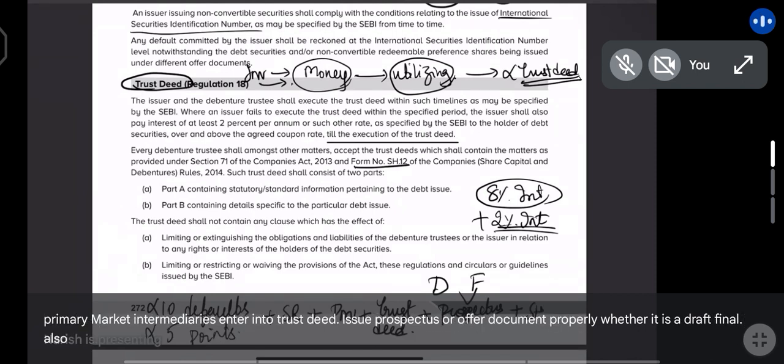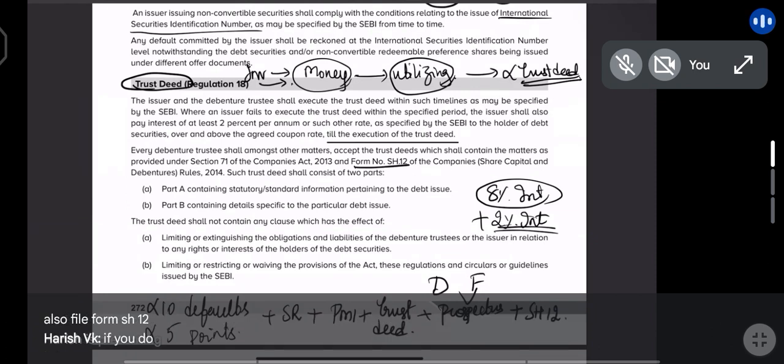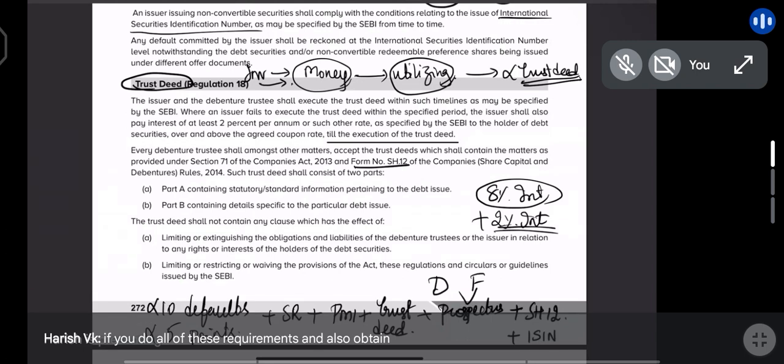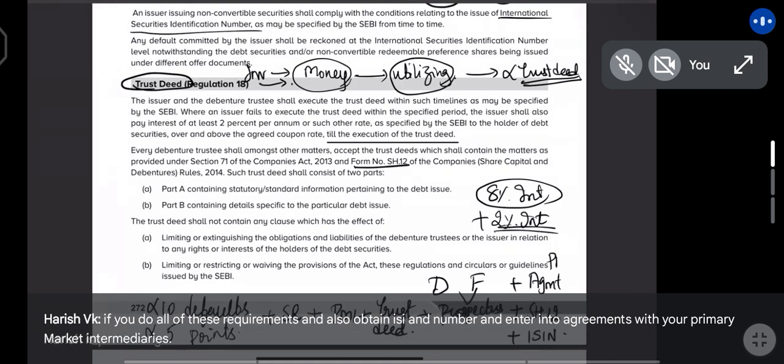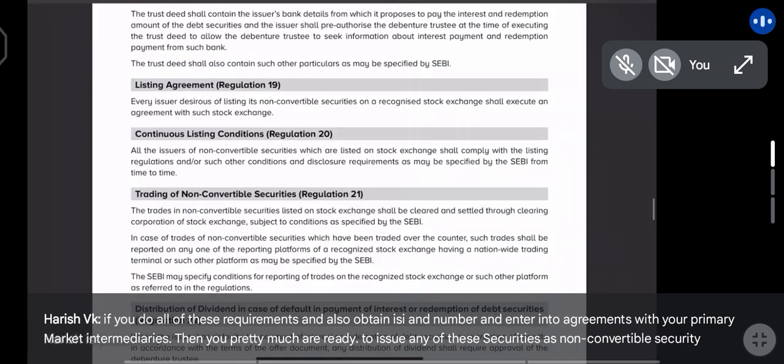Also file form SH12. If you do all of these requirements and also obtain ISIN number and enter into agreements with your primary market intermediaries, then you pretty much are ready to issue any of these securities as non-convertible securities.